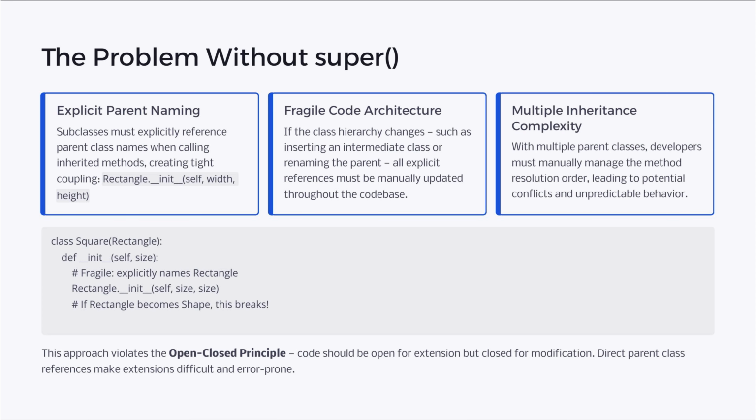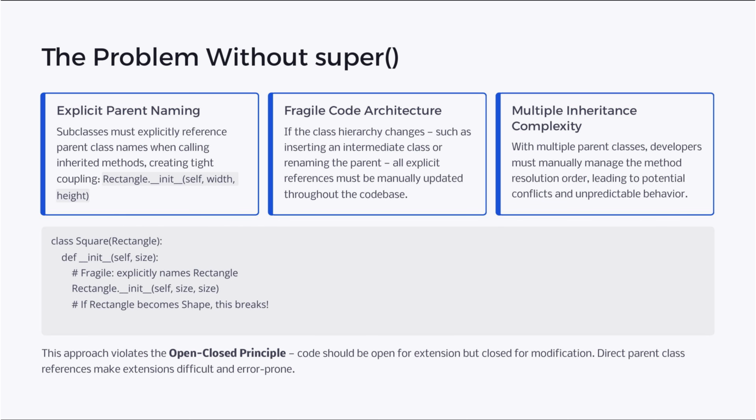Explicitly naming parent classes and subclasses, like Rectangle.__init__(self, width, height), creates tight coupling. This fragile architecture requires manual updates if the hierarchy changes, violating the open-closed principle.